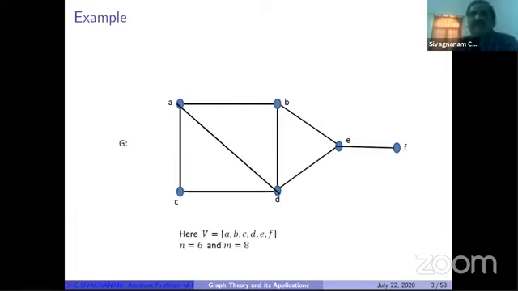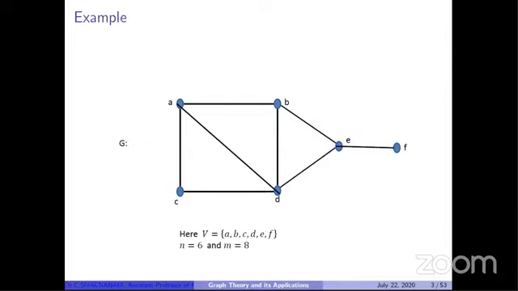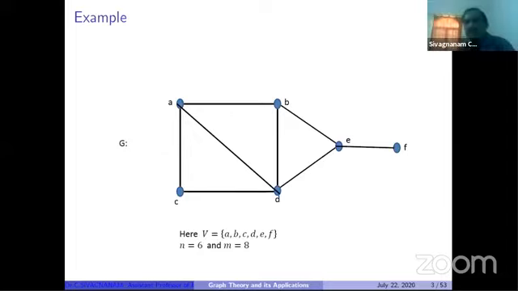So you can see this example. It is a graph. It's a diagram which consists of vertices and edges. For the vertex set, I'm giving the names of the vertices A, B, C, D like that. So there are 6 vertices available in this graph and 8 edges available, and hence n is 6 and m equal to 8.